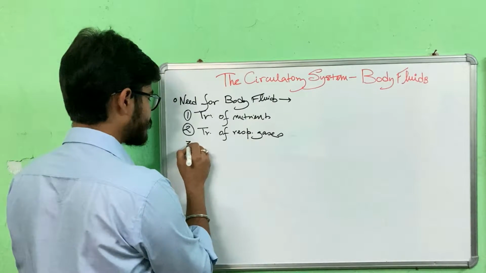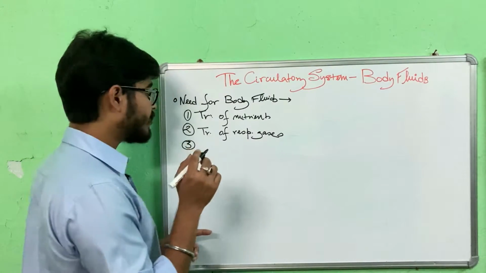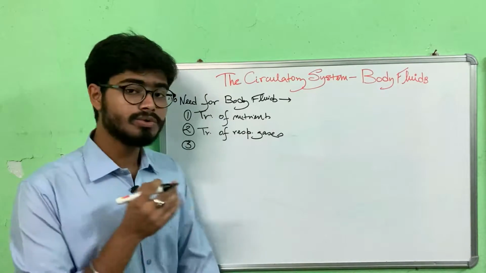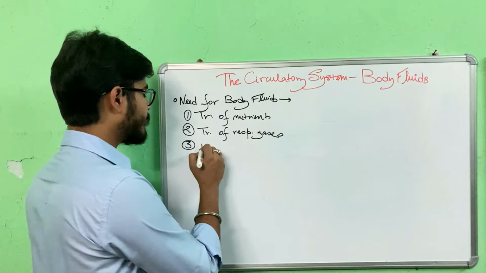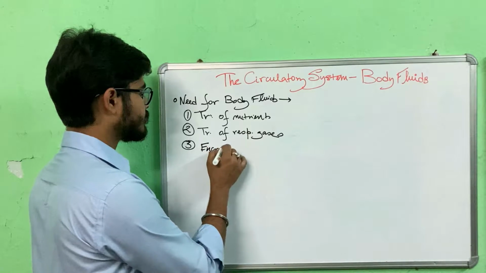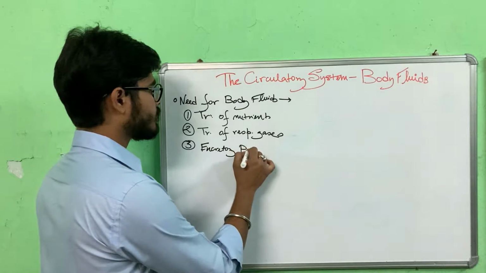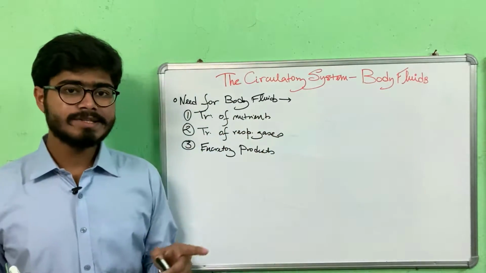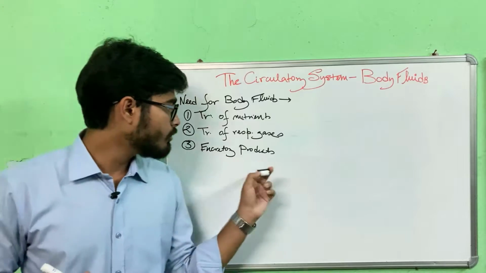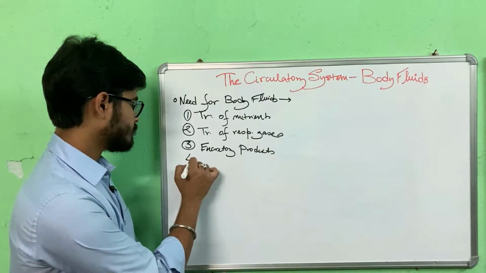Now the third one is the excretory products. The products, say urea, uric acid, ammonia, creatinine, all those excretory products are transported by the body fluids, and then they are excreted out from the body.